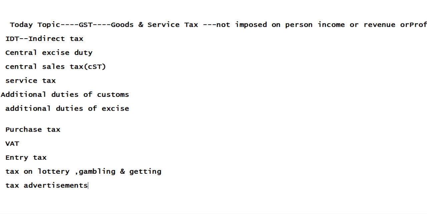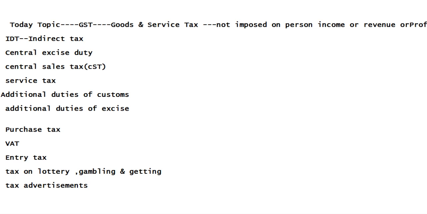Service tax was imposed on services like restaurants, hotels and lodges, wherever the service happens. Customs duty is imposed when goods move from one country to another. VAT applies when goods are purchased or sold within the state. These are all the taxes we had earlier.